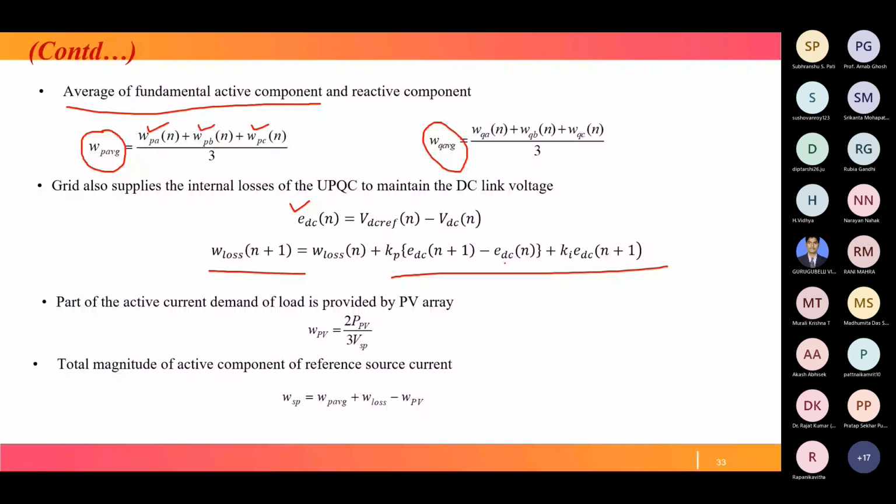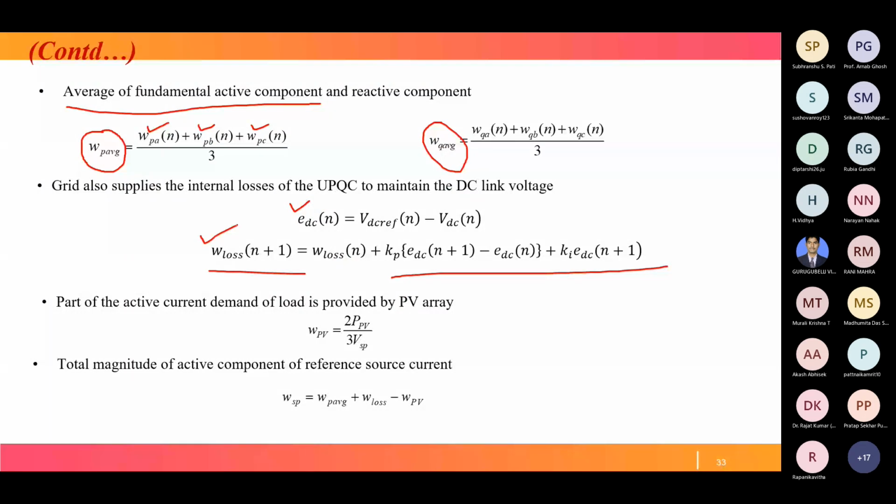WPV equals 2 PPV by 3 VSP. We get this relation from three phase power, 3 VI cos phi. WPV, like W loss, is a current component.